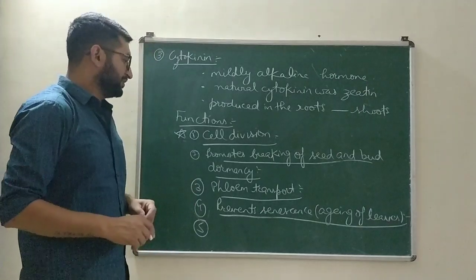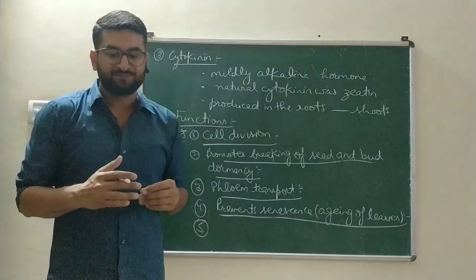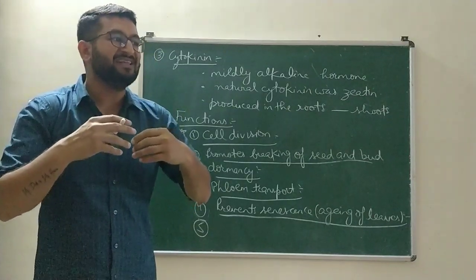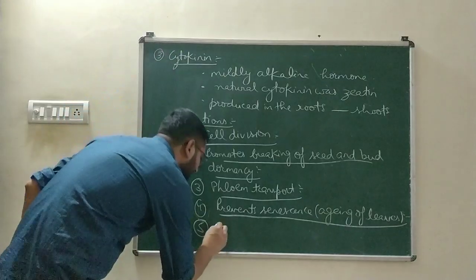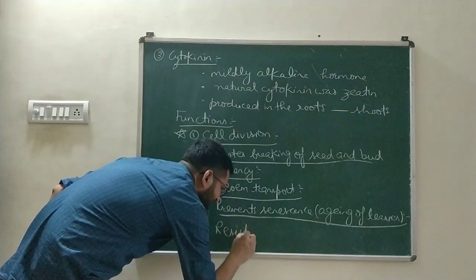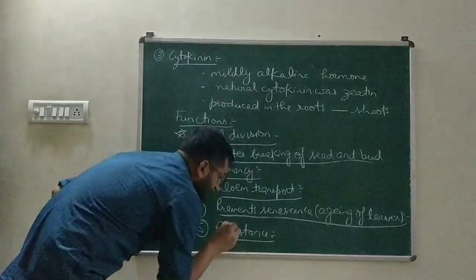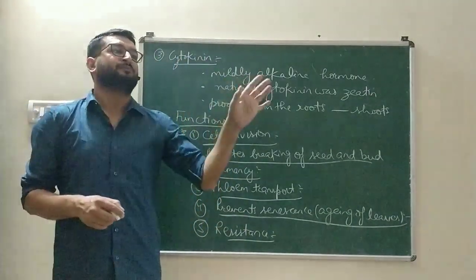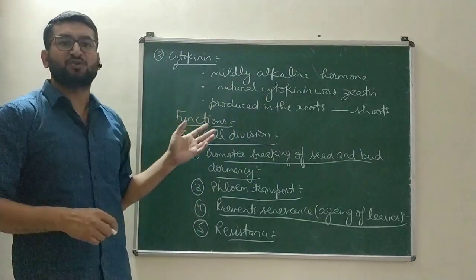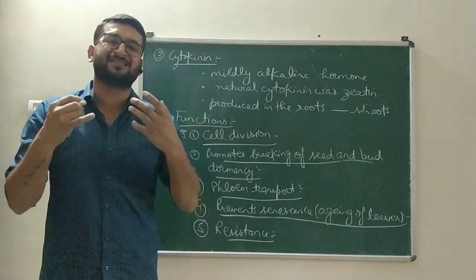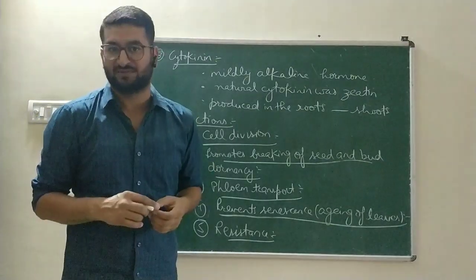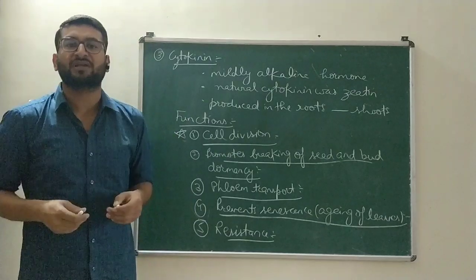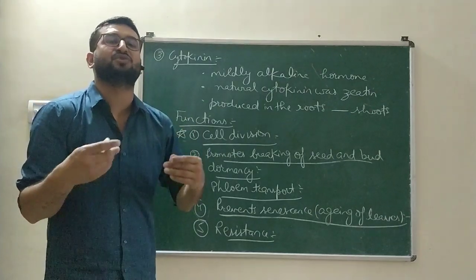The next function of cytokinin is that it helps in providing resistance to a plant. What is resistance? The capacity to stop something. Due to the presence of cytokinin, the plants have resistance against diseases and microorganisms. Plants can stop the effect of various disease-causing microorganisms on them.